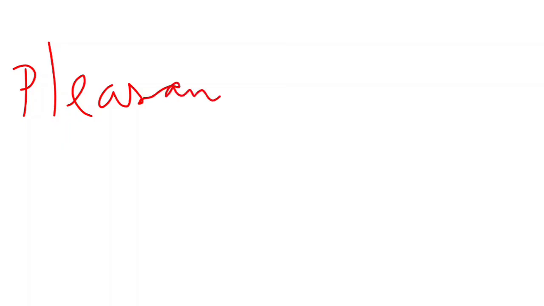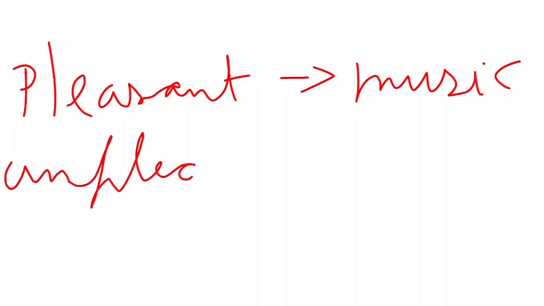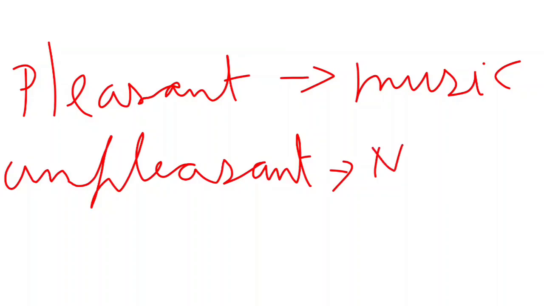Now the next thing is noise and music. Pleasant sounds are known as music. Unpleasant sounds are known as noise.